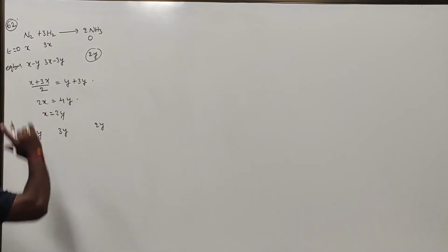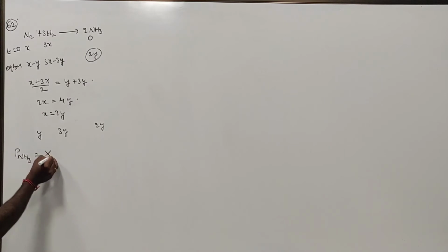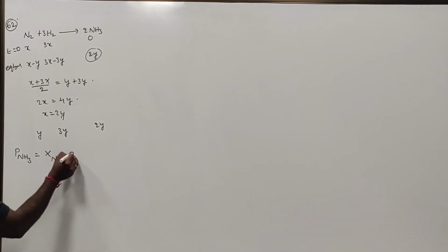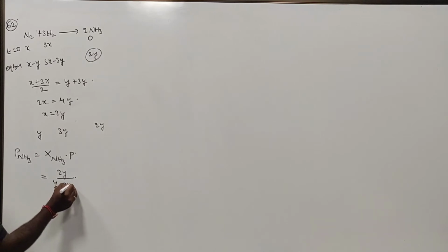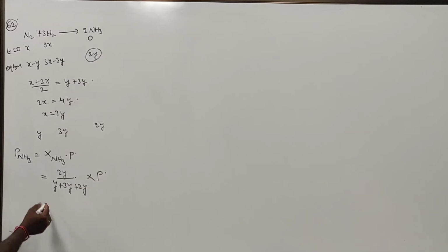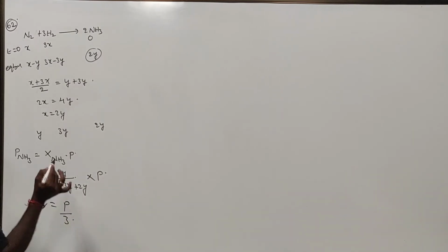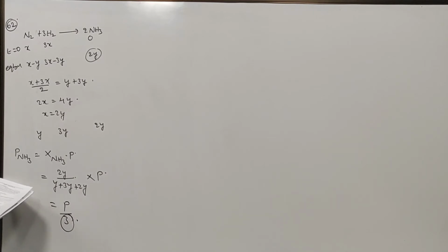Now partial pressure of ammonia. P of NH3 is equal to mole fraction of ammonia times total pressure P. Mole fraction of ammonia is 2y divided by y plus 3y plus 2y, times P. That is equal to 2y over 6y times P, so P divided by 3. Hence, that is the value they are asking for.